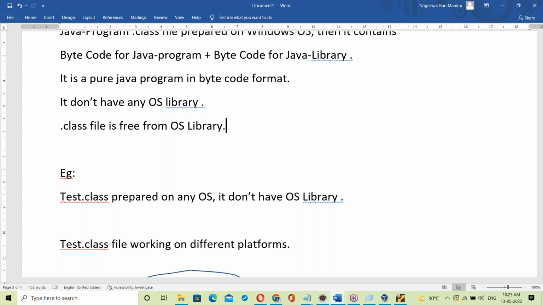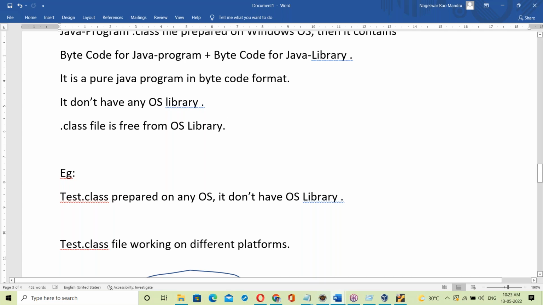That's the reason all those basics were explained. Once you understand the basics, the voice concept, exe file concept, dot class file concept, and interpreter comparison, you can understand Java features. So that's about platform independence. Is it clear?